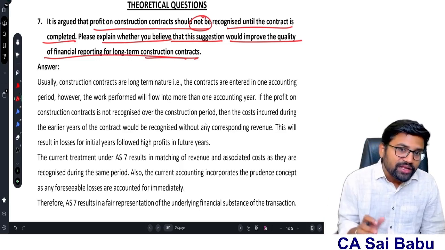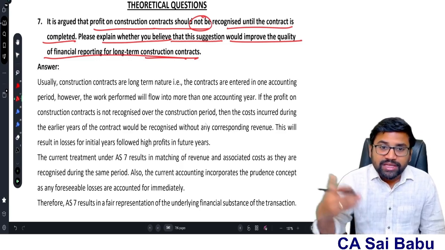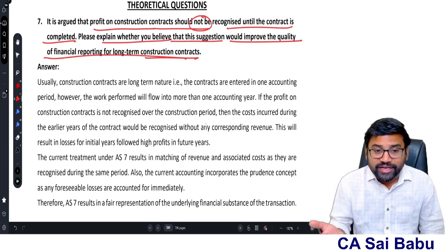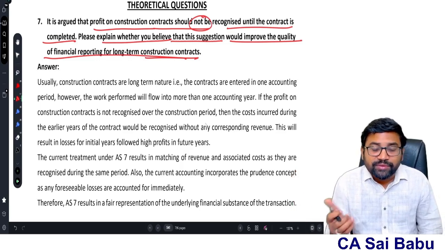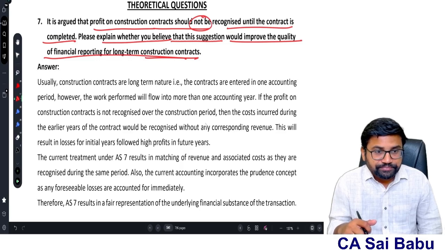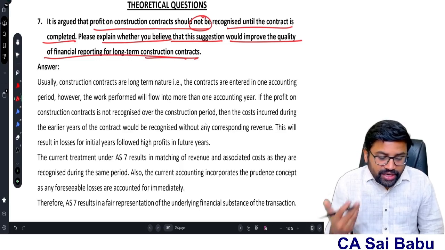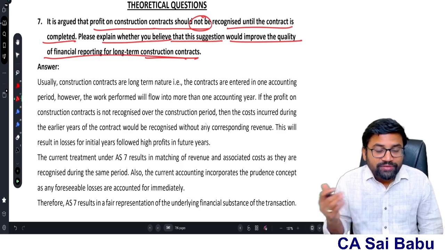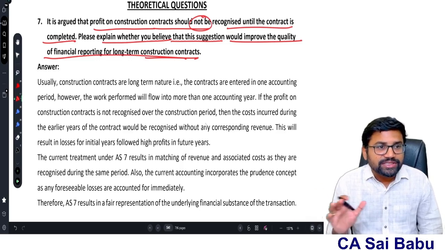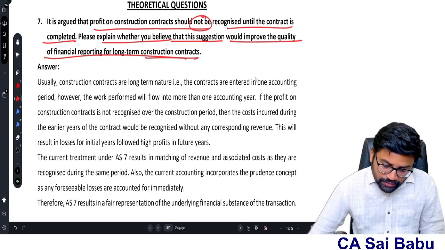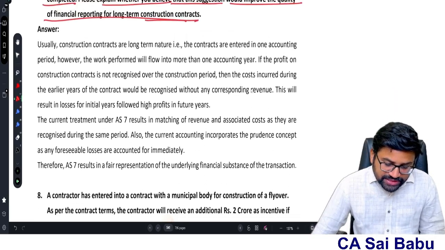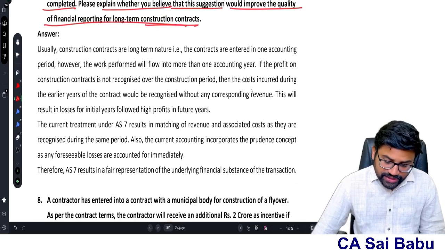Because on one hand, every year you are incurring the cost, but there is no corresponding revenue if you are not recognizing it. So the matching concept will go for a toss, sir. Therefore, this suggestion that you recognize profit only when the contract is completed is not correct. Okay. So whatever treatment is given by AS 7 is absolutely right, sir.